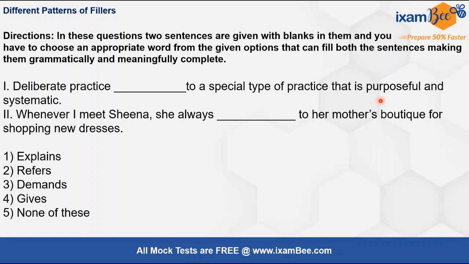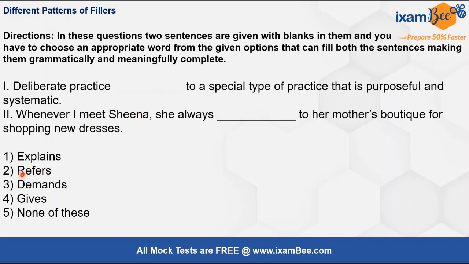That is purposeful and systematic, okay? So now moving here also, whenever I meet Sheena, she always dash to her mother's boutique for shopping new dresses, okay? So the moment we read this, we know the correct word here is refers, right? Refers means to talk about something or to mention something, okay? So it fits best in both of these blanks, and this is the right answer here.